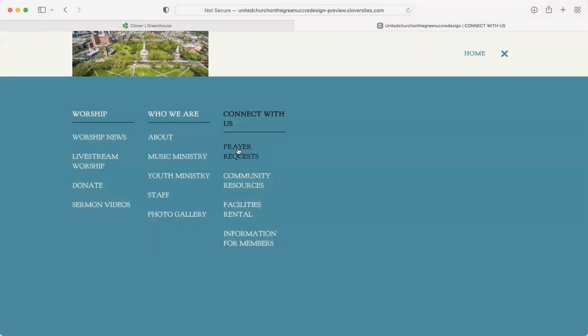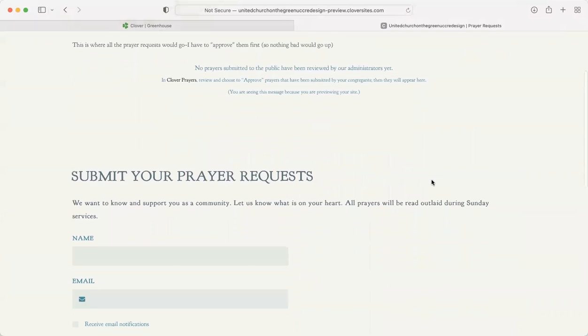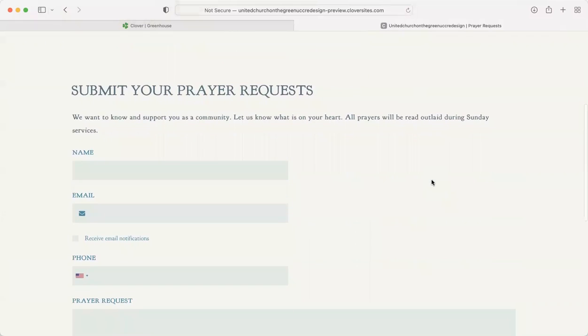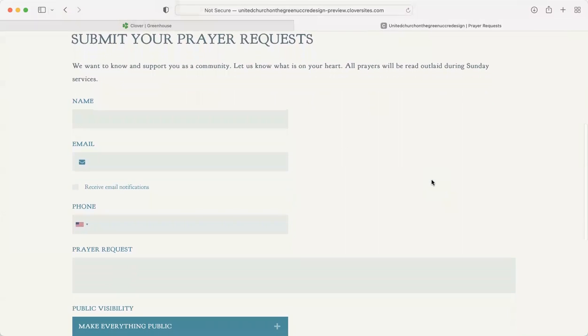This is a new page. So this is a prayer request page. So instead of it just being so that you ask for prayer requests during service, you can now submit them throughout the week. And you, of course, can also submit them directly to Rev Kev at pastor@unitednewhaven.org. But if you want to do it through the website and have it appear on the website, I personally will approve them and make sure they're all sent to Rev Kev.